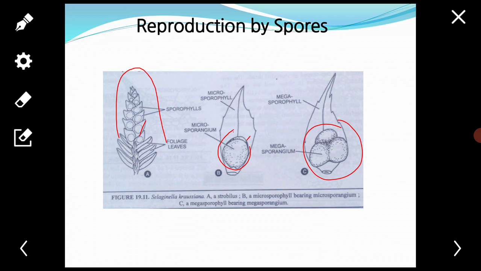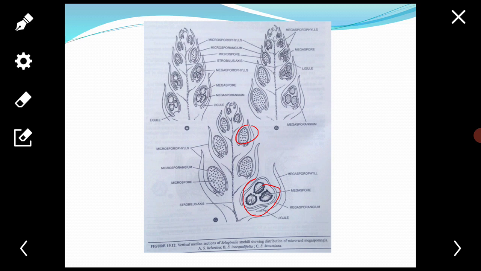The microsporangia and megasporangia are borne singly in the axils of microsporophylls and megasporophylls respectively, which is between the ligule and the axis. Between the ligule and the axis. Here you see, this.